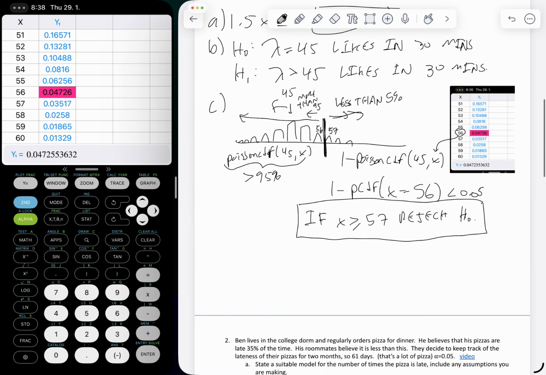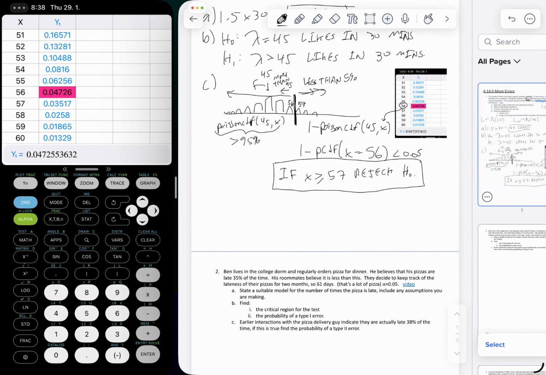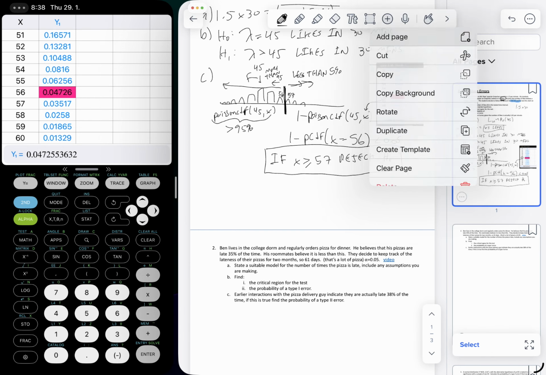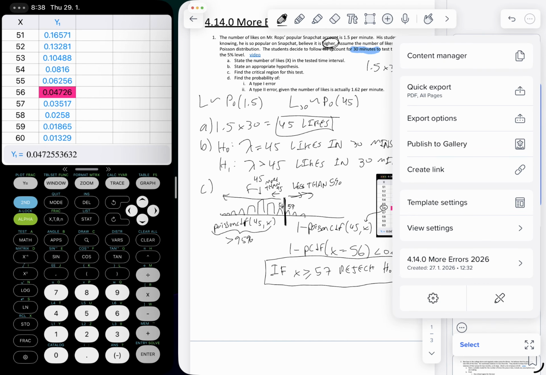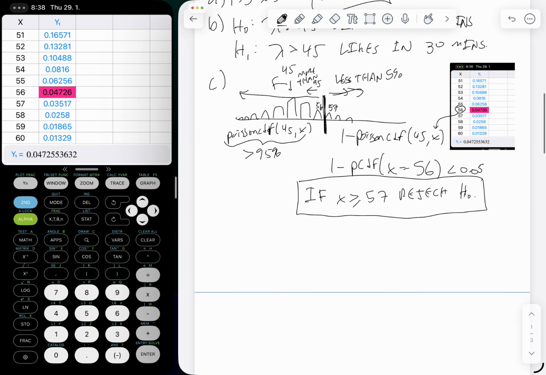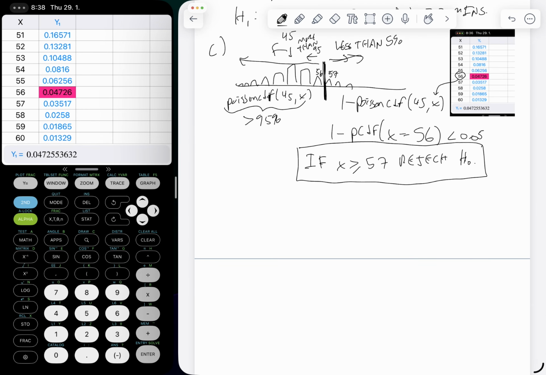So now they want us to ask about the probability of a type 1 or type 2 error. Type 1 error, that's the easy one. We just have to look at the probability of being in our critical region. Remember, a type 1 error is when we reject by accident, but shouldn't have.